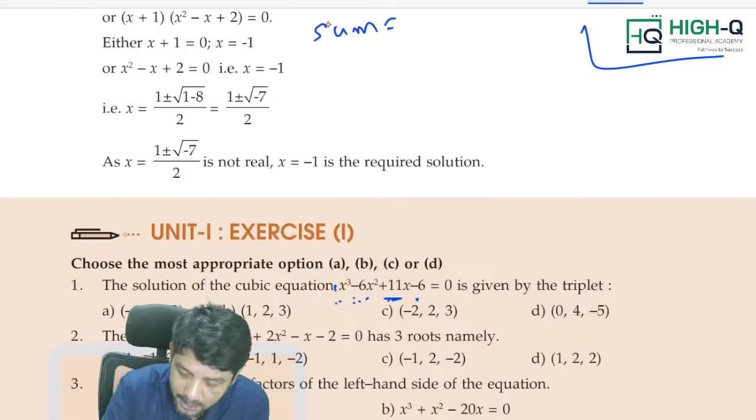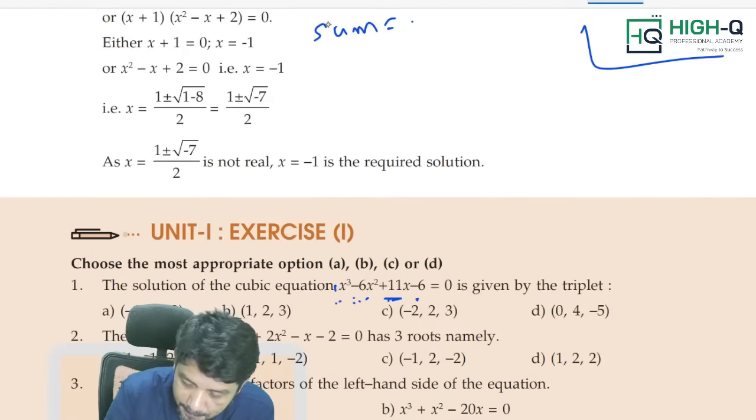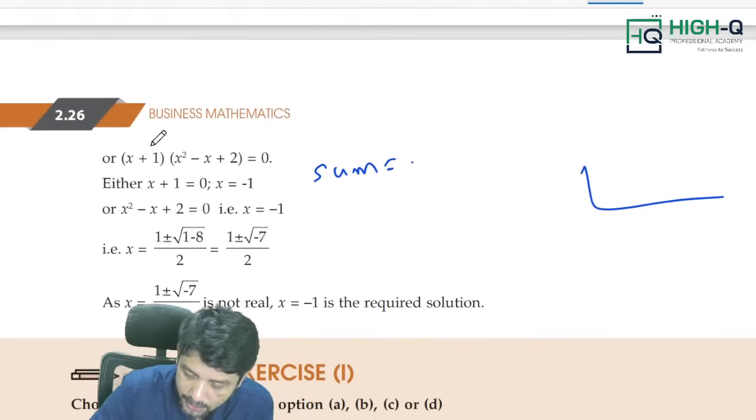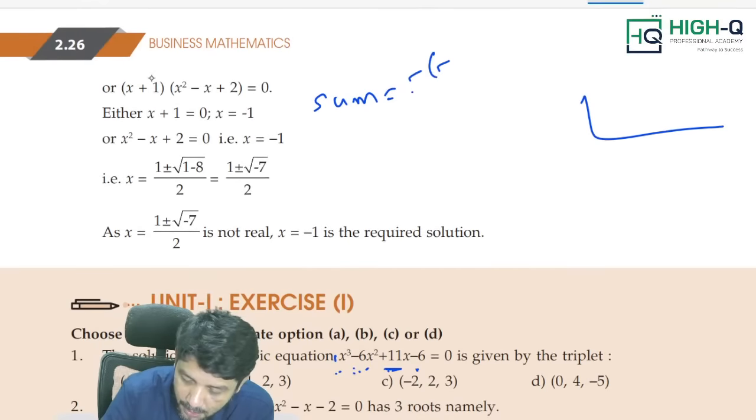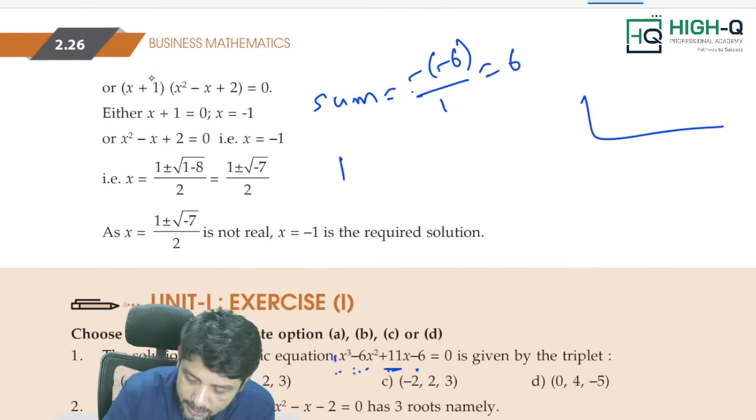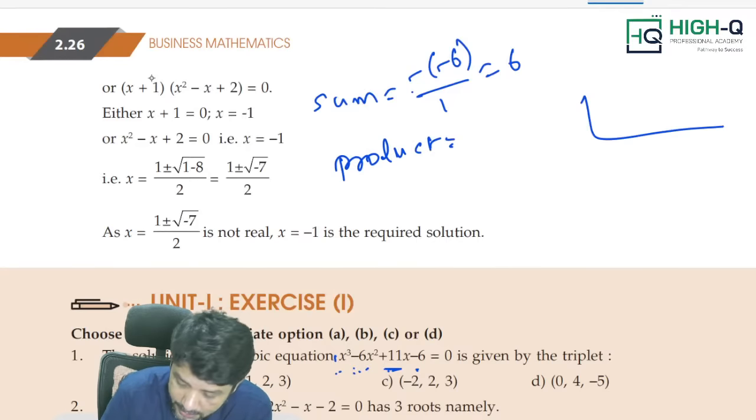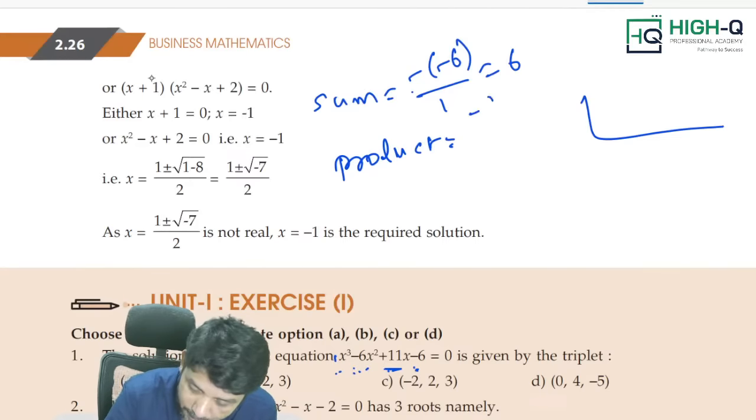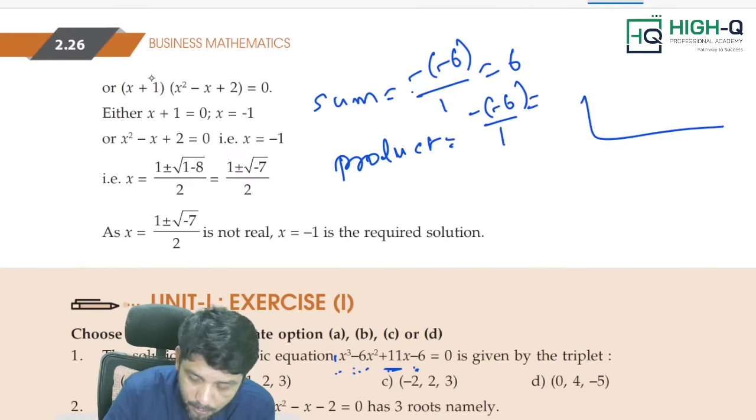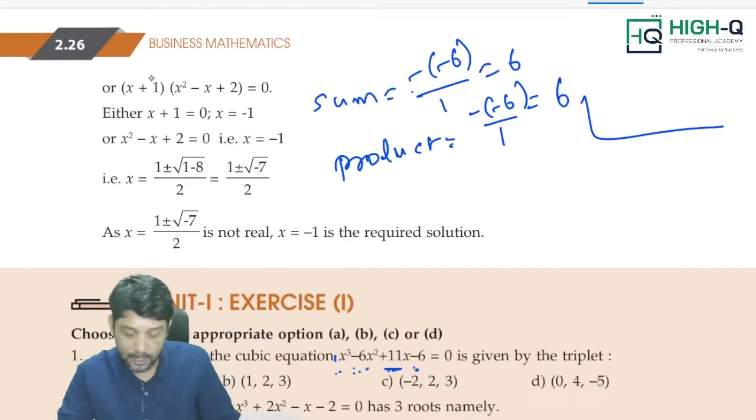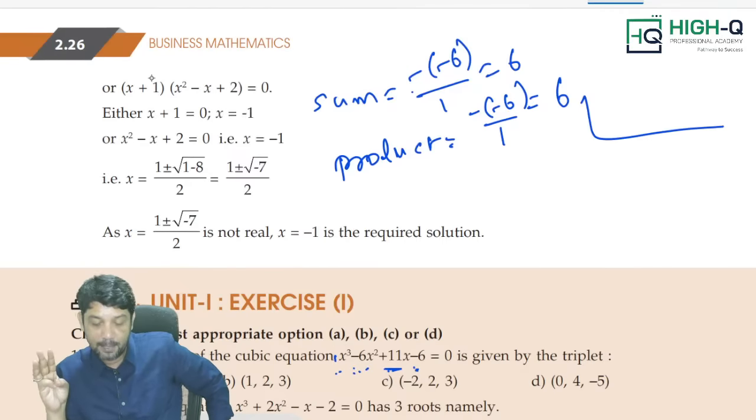Now, what is sum is equal to? Sir, minus b by a, sir. So, what is sum is equal to? What you are going to get? Sir, minus of minus 6 by 1, sir, which is equal to 6. What is product is equal to? Sir, minus d by a, sir. Here also what? Minus of minus 6 by 1, which is equal to again 6. That means what exactly happens, my dear? Sir, when you multiply 3 numbers, you should be getting 6. When you add the same 3 numbers, again you should get 6.